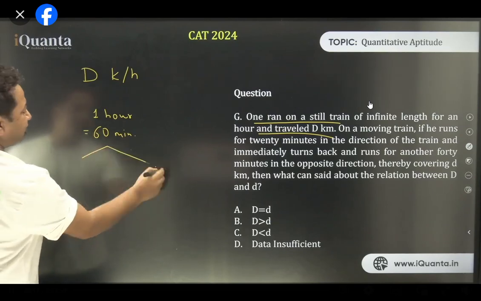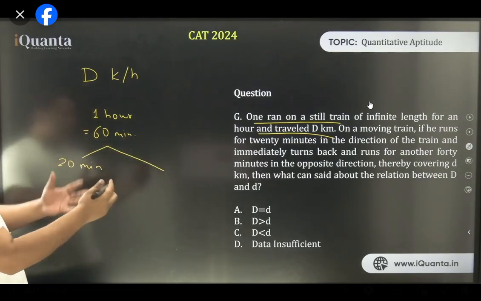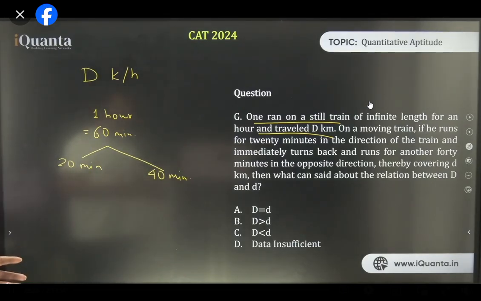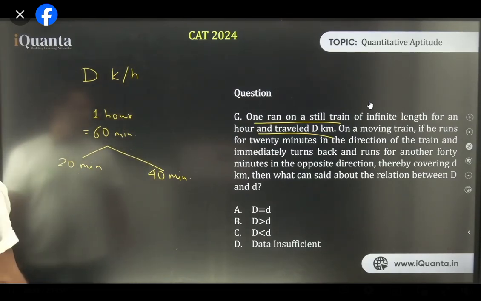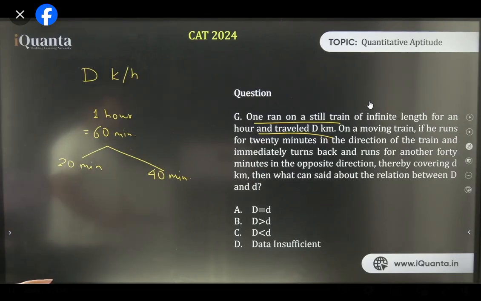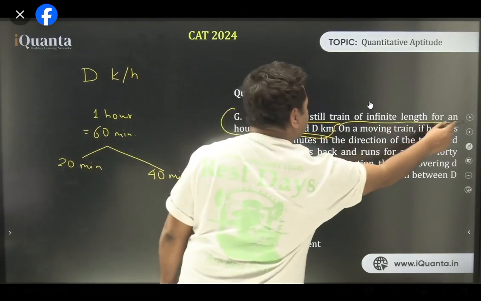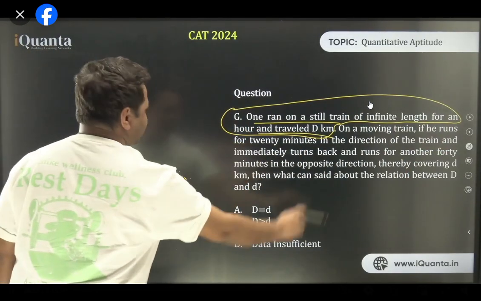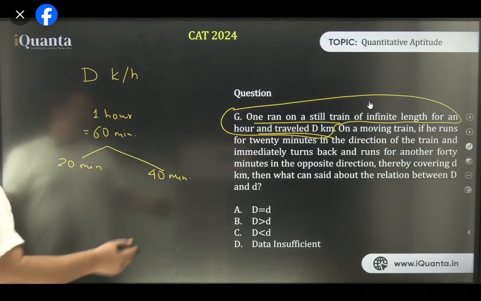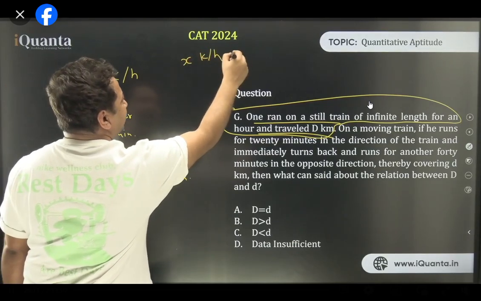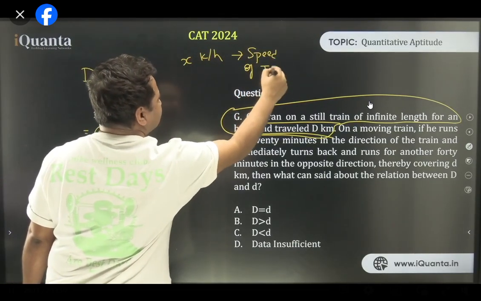So in the other case, he runs for 20 minutes in the direction of the train and immediately turns back and runs for another 40 minutes in the opposite direction. And that is how, Akshat, the train is not still. The first statement gave you the idea about the speed of G1. Now, moving train, 20 minutes in the direction of the train, immediately turns back. Let's assume that the speed of the train is x kilometers per hour.